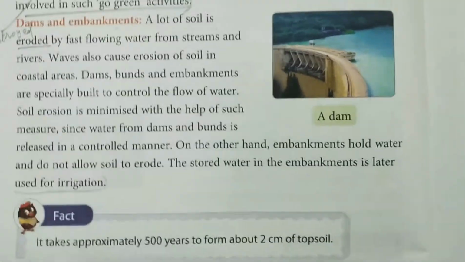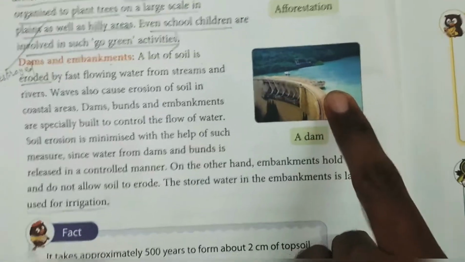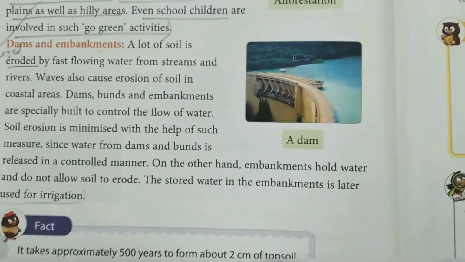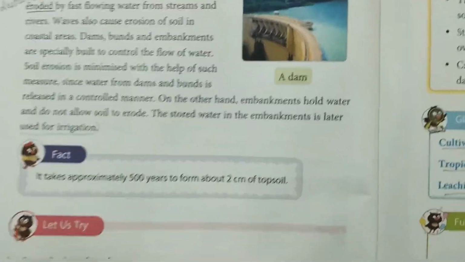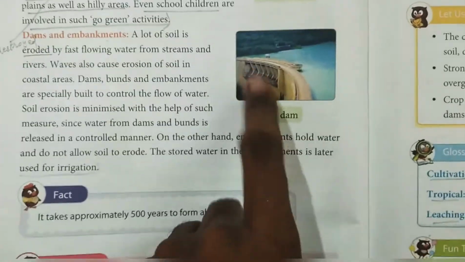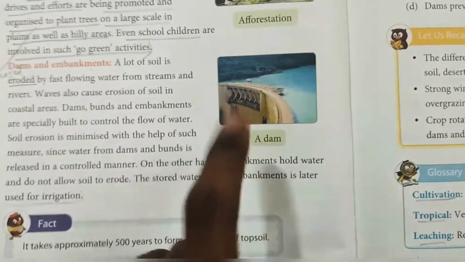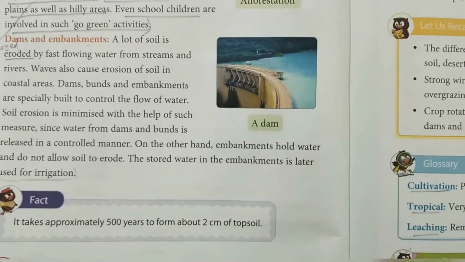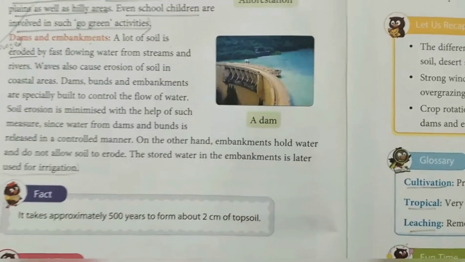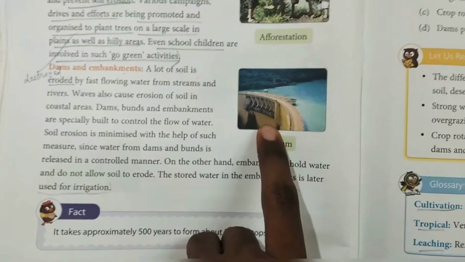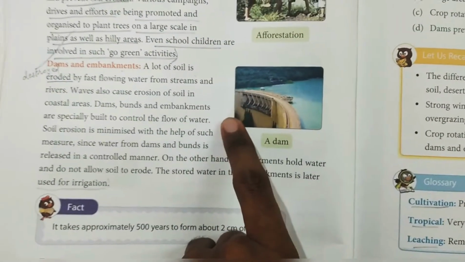To prevent that, dams or embankments are built to control what? The flow of water. The special thing about dams, why they can be considered a soil conservation method, is that the flow of the water can be controlled.